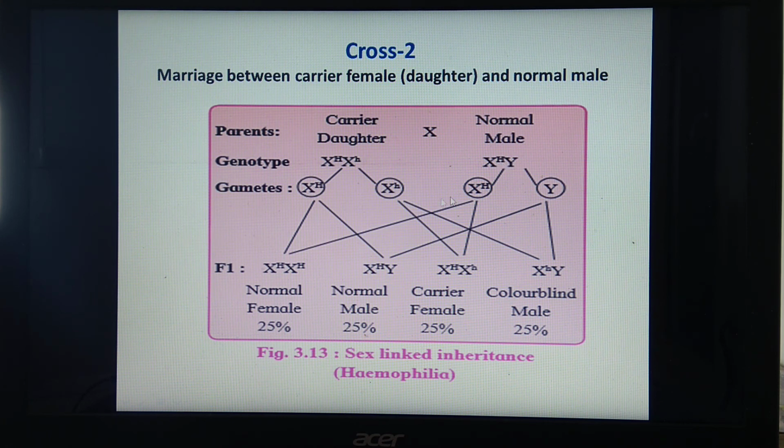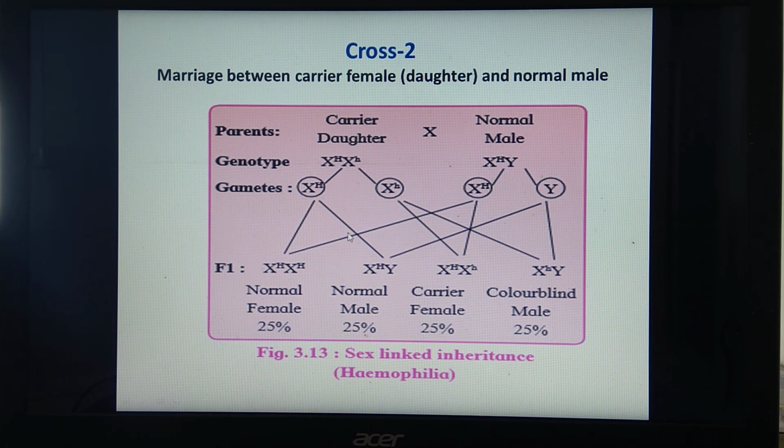Next step is gamete formation: X capital H and X small h from the daughter, and from the male X capital H and Y. In the process of gamete formation, you can see normal females 25%, normal males 25%, carrier females 25%, and hemophilic males 25%.